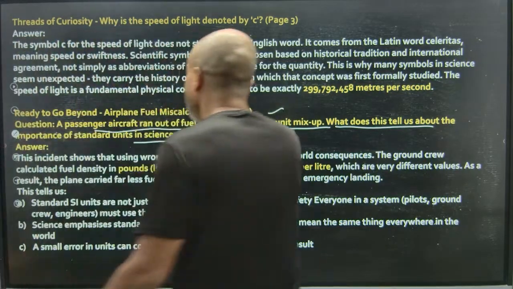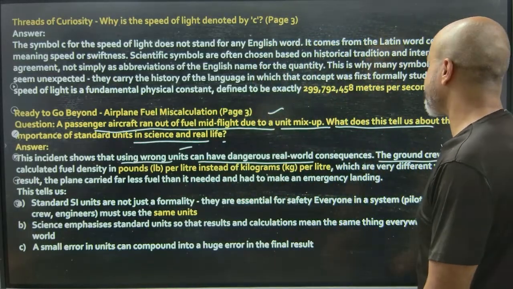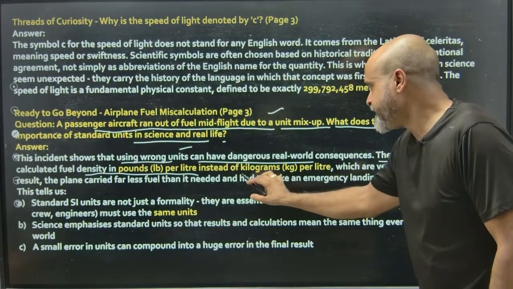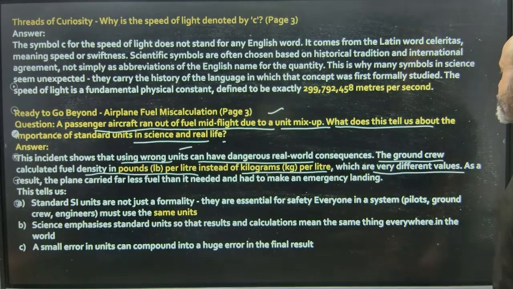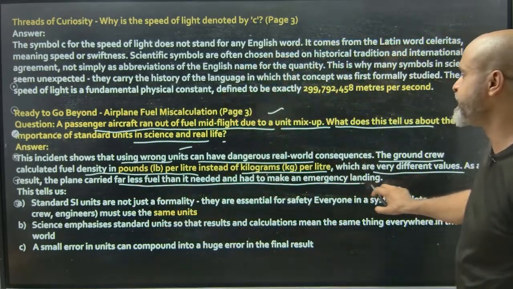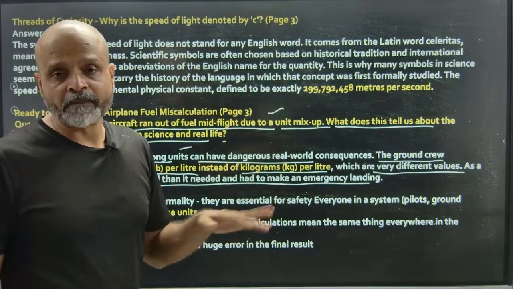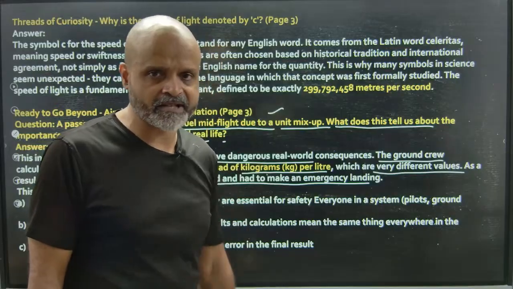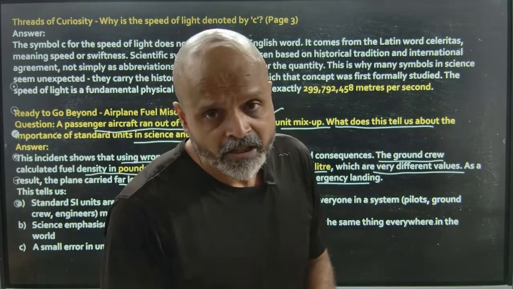This incident shows that using wrong units can have dangerous real-world consequences. The ground crew calculated fuel density in terms of pounds per liter instead of kilograms per liter, which are very different values. As a result, the plane carried far less fuel than it needed and had to make an emergency landing. Fortunately, the people were saved and the plane was saved as well. Otherwise, it could have been a disaster because of a simple miscalculation, not because of a technical failure.